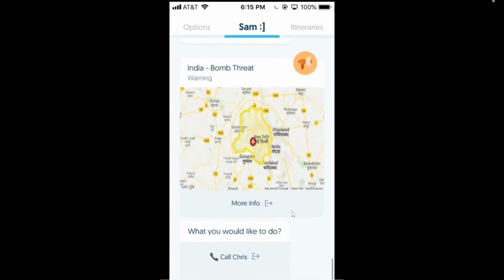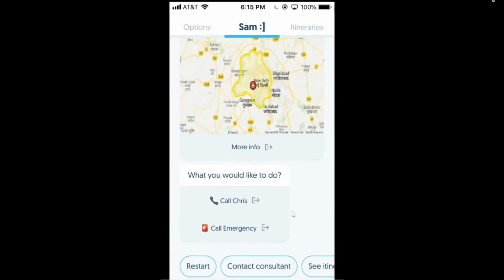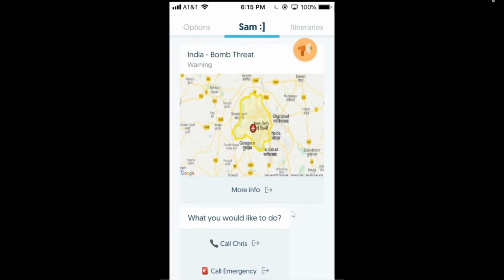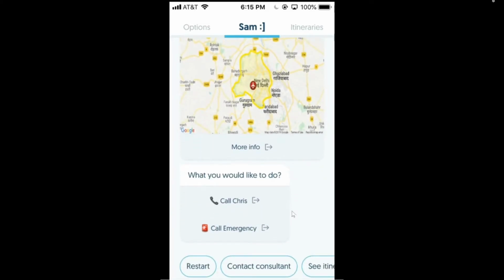That said, we also receive the WorldAware informational alerts here for my travelers as well. So Chris was going to New Delhi, and you can see here that there is a bomb threat at the New Delhi airport in this instance. I can reach out directly to Chris as well as contact local emergency numbers.